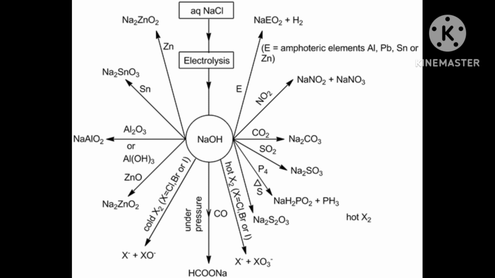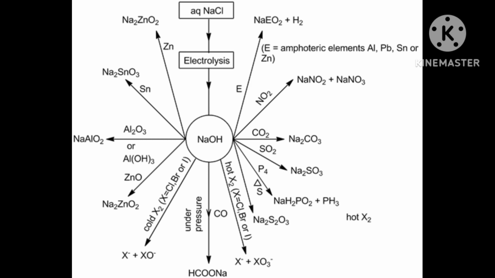For silver, Ag plus to Ag is plus 0.79. Next is Na plus to Na, which is minus 2.71. And for lithium plus to lithium is minus 3.04.